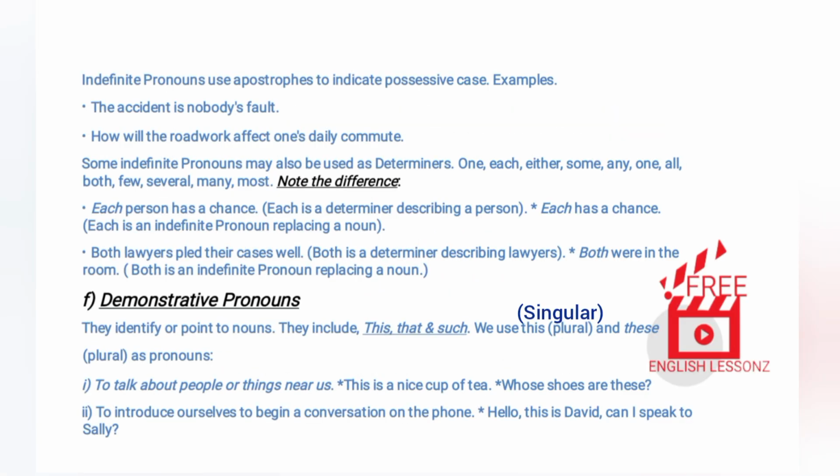Indefinite pronouns use apostrophes to indicate possessive case. Examples. The accident is nobody's fault. How will the roadwork affect one's daily commute? Some indefinite pronouns may also be used as determiners. 1. Each, either, some, any, one, all, both, few, several, many, most. Note the difference. Each person has a chance. Each is a determiner describing a person. Each has a chance. Each is an indefinite pronoun replacing a noun.